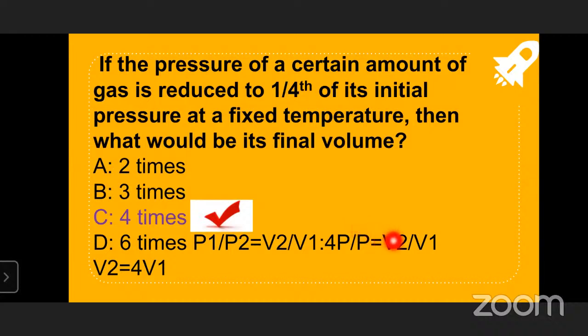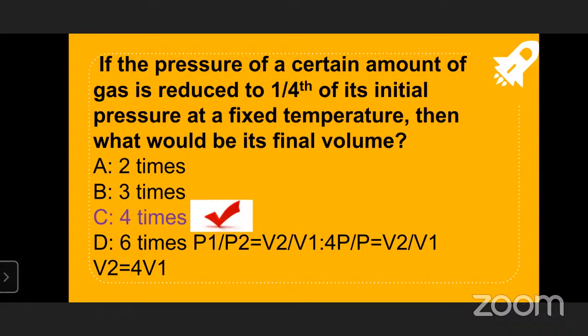That 4 will come onto the top, so it becomes 4 into P. In place of P1 we get 4P, and P2 should be P by 4, but the 4 is coming into the numerator. That's why we are getting P1 by P2 equal to 4P by P. Then what would be its final value, he is asking.